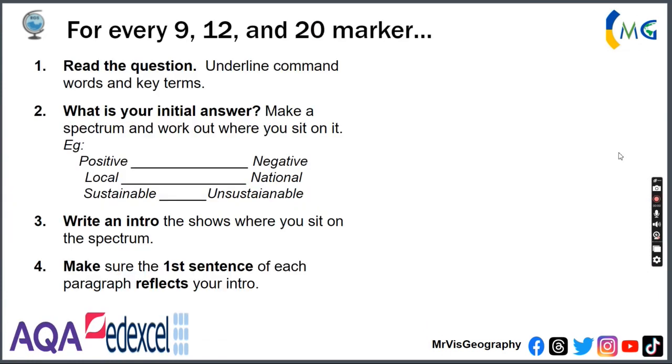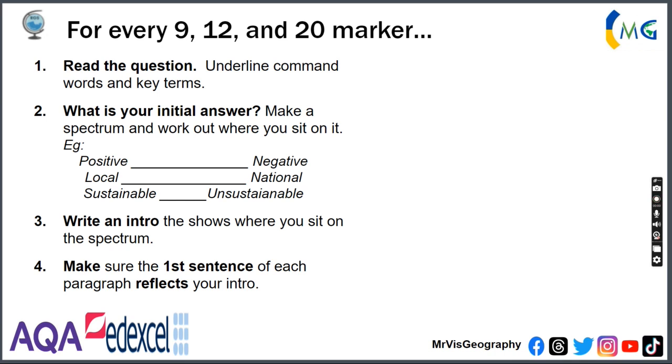So ultimately, what do I want you to do for 9, 12, and 20 markers? I want you to read the question every single time and read it clearly. I want you to underline the command word and the key terms. I've got a whole video on command words. The best way to do it is to write an introduction that says where you sit. The best way to do that is to draw a little spectrum at the top of your question. So on a scale of positive to negative, where do you stand?